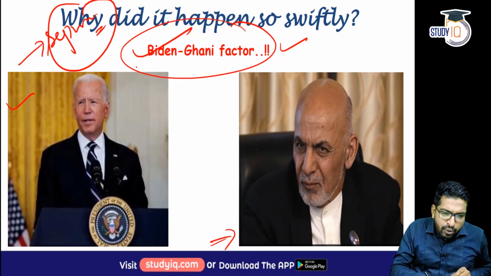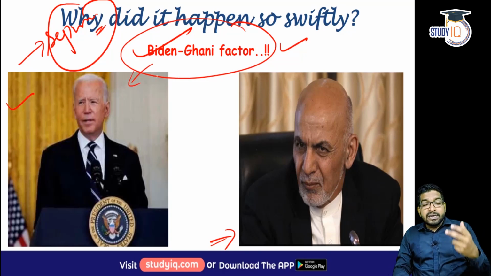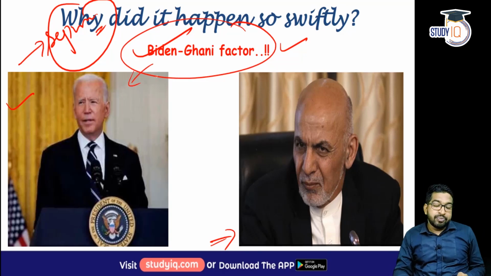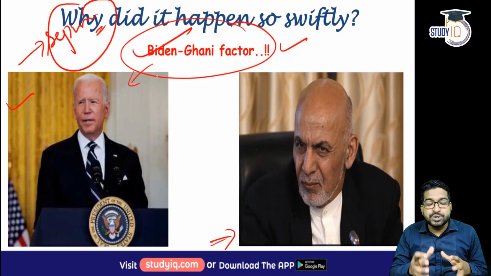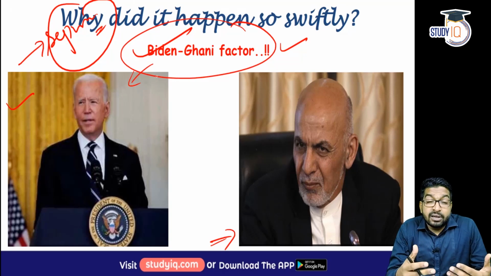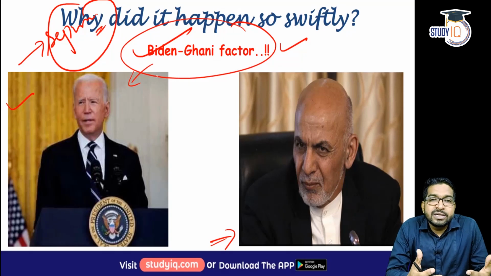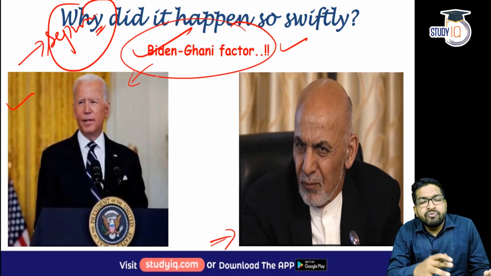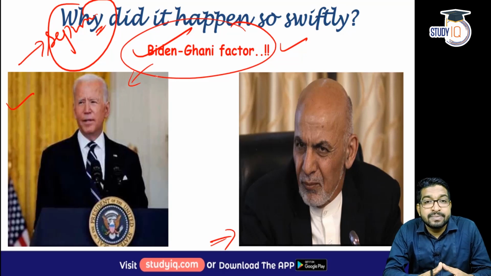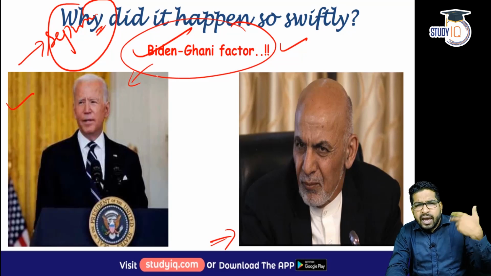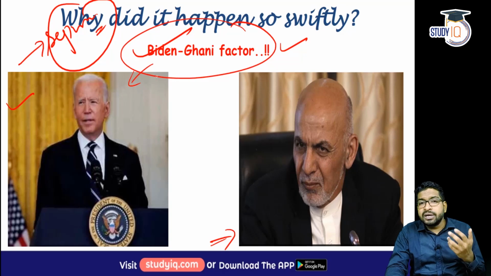But Biden also played a big role in terms of this swift victory of the Taliban. Why? Because of the way US troops withdrew without even announcing. There are a lot of examples where the United States troops just withdrew. They did not even inform their counterparts, basically the Afghan forces. We'll talk about one such instance in some time. So the way the US withdrew from here, it was utter humiliation.